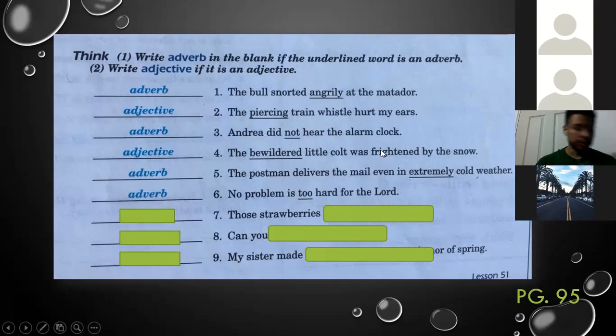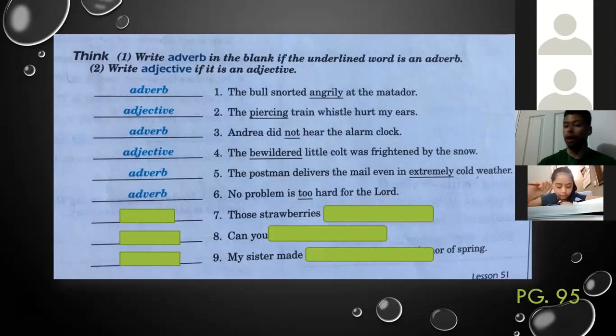Good. Number 7. Those strawberries were unusually sweet. Unusually. Adverb. Is it an adjective? No, it's an adverb. Unusually is an adverb. Okay, let's check it out. It's an adverb. Good.